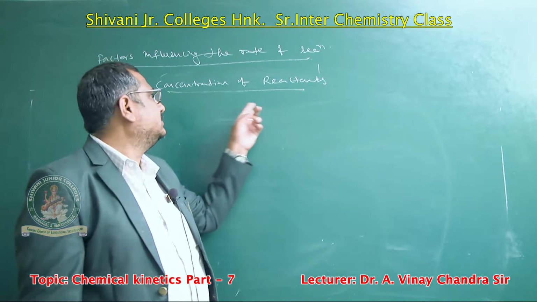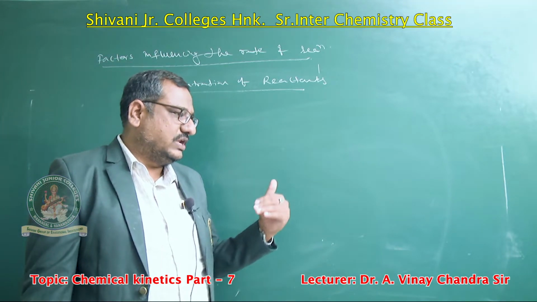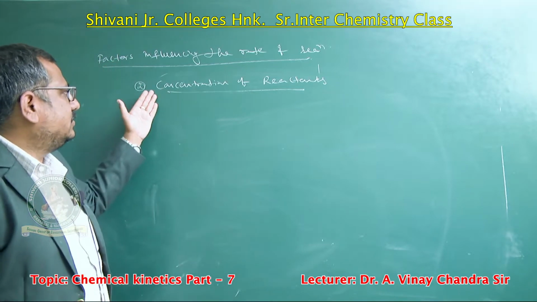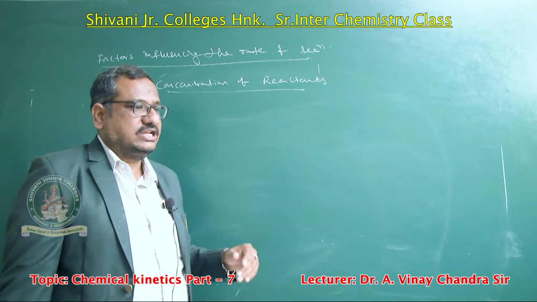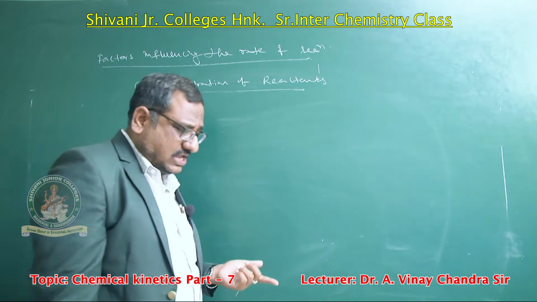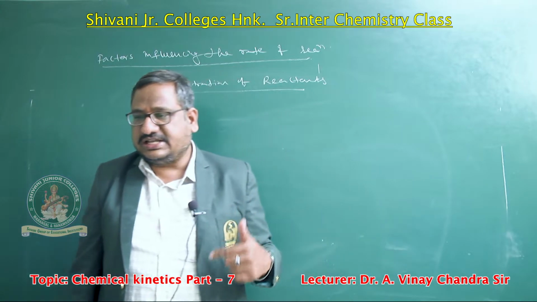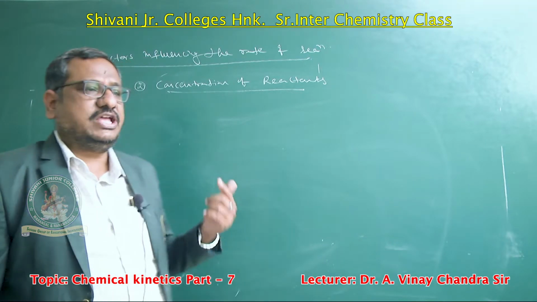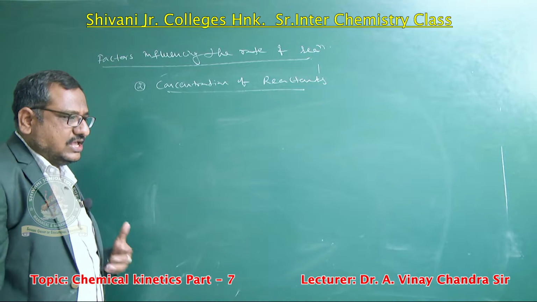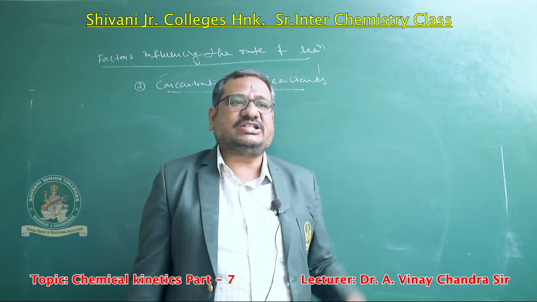Nature of reactants means ionic reactions are fast and covalent reactions are slow. Next, concentration of reactant. Concentration means it depends upon the concentration of the material. So if reactant concentration is more, product is also more. If reactant concentration is less, product is less. For example, H2 plus Cl2 gives 2HCl. Here the concentration of the reactant material is more, so we get more product.